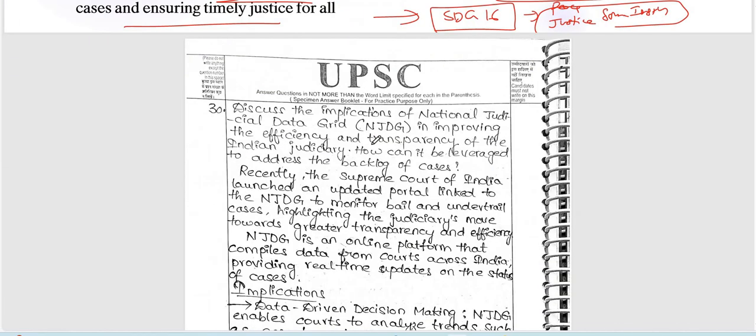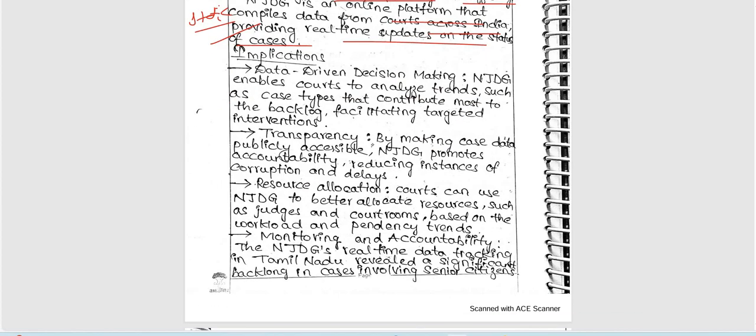So let's check today's answer written by Sindhu Daneti. Recently the Supreme Court of India launched an updated portal linked to NJDG to monitor bail and under trial cases, highlighting the judiciary's move towards greater transparency and efficiency. This is apt to our particular current affairs introduction. Very good. So NJDG is an online platform that compiles data from courts across India, providing real-time updates on the status of cases. Very good. So this is related to our static part. This is enough to start a good introduction, right?